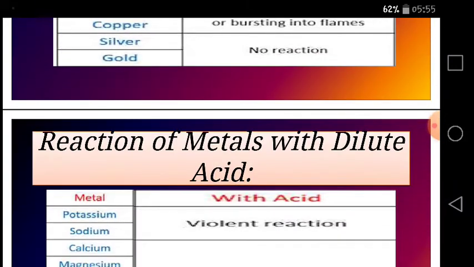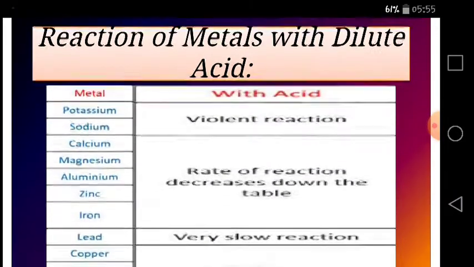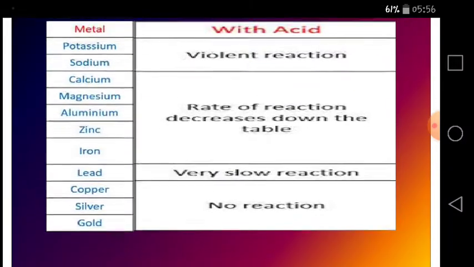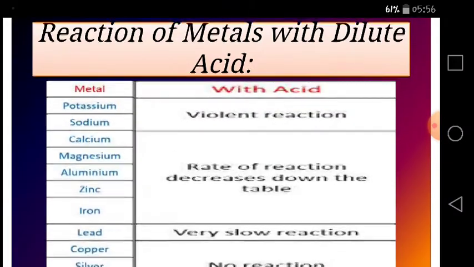Dear students, for the reaction of metals with dilute acids, again you can see potassium and sodium show a violent reaction with the acids. For calcium, magnesium, aluminium, zinc and iron, the rate of reaction decreases down the table as we move from calcium to iron. Lead shows a very slow reaction, while copper, silver and gold do not show a reaction with dilute acids.